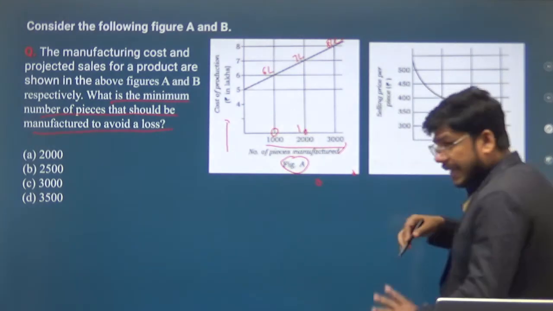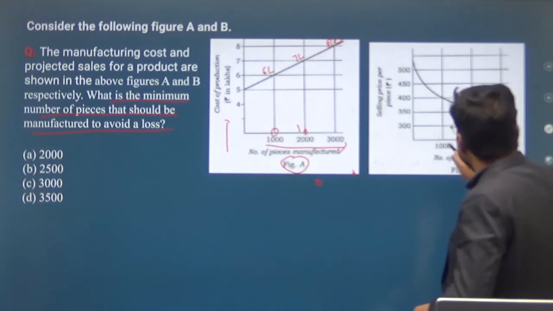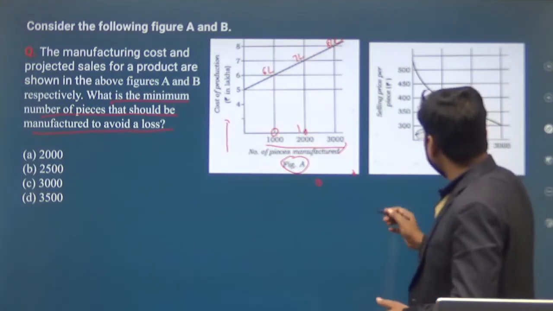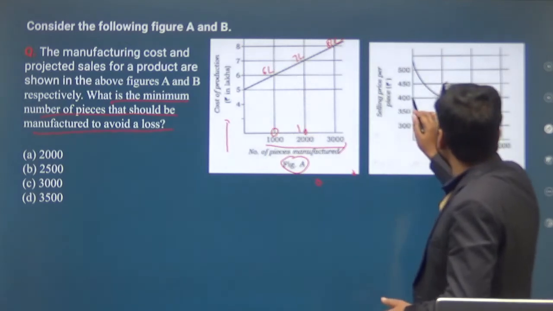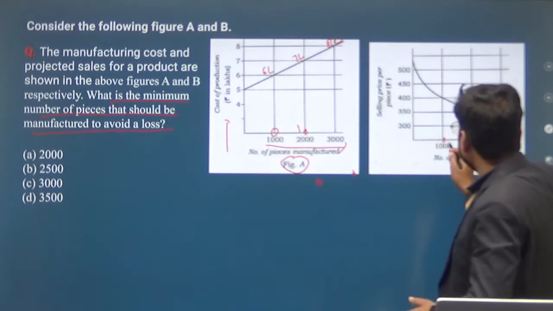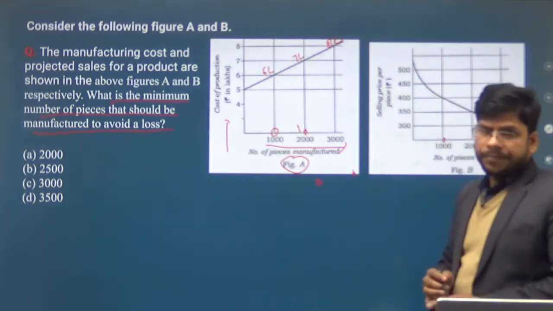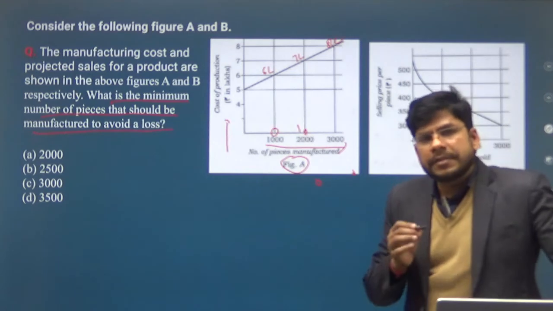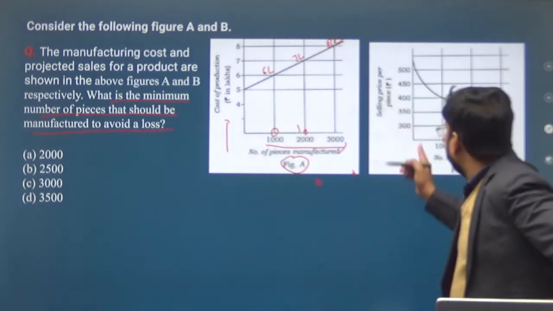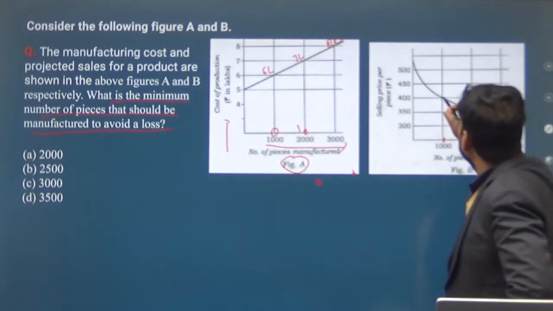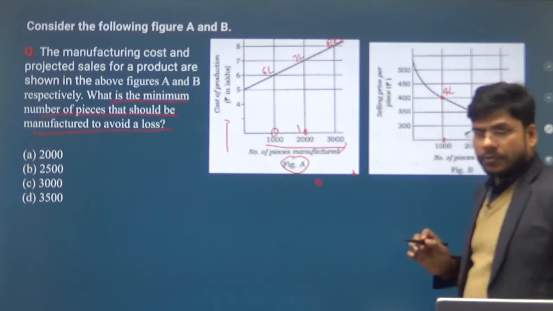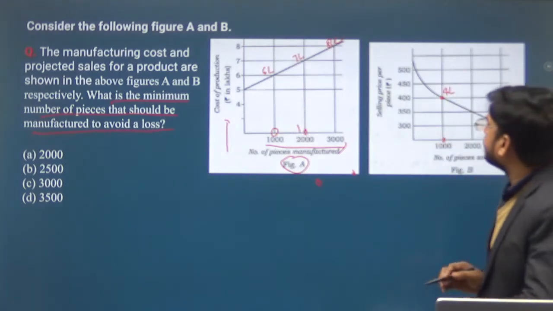Now if you are selling 1000 pieces, then your revenue will be, this represents the selling price per piece. So you are selling 1000 pieces and the price of each piece is 400, then total revenue, total sale will be 4 lakh. Okay, 4 lakh. Total sale will be 4 lakh. Clear?